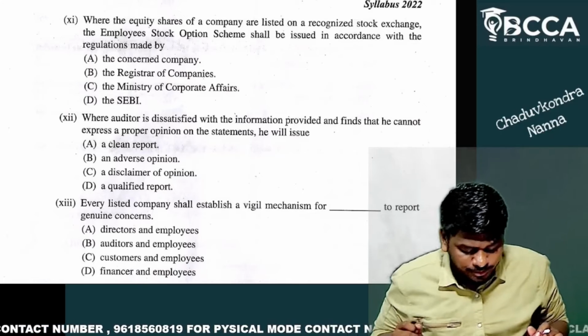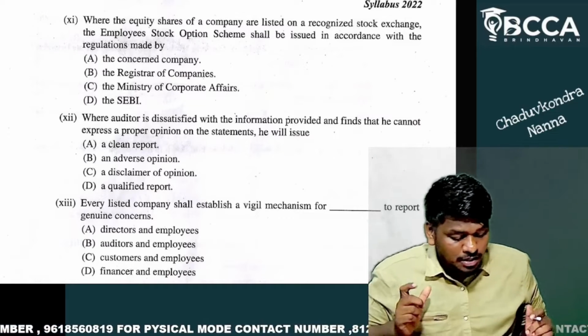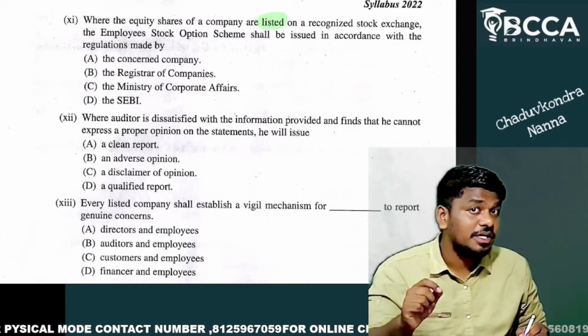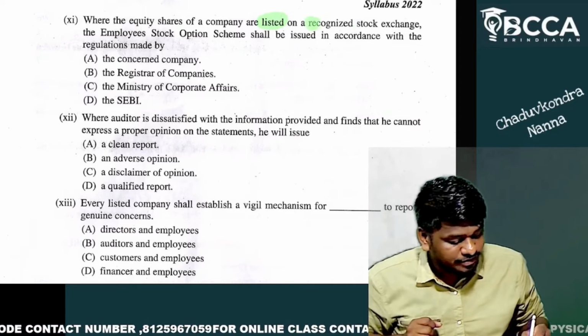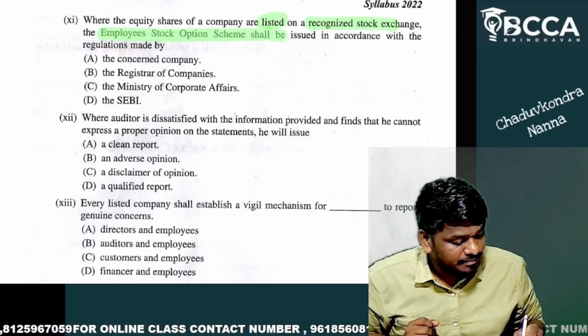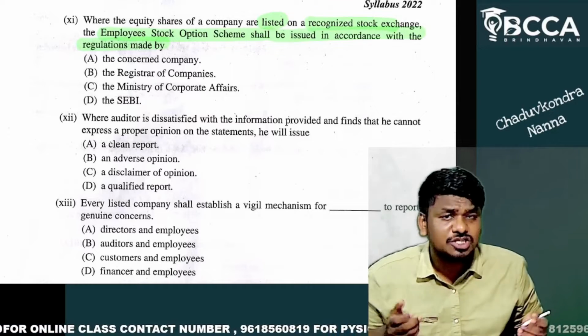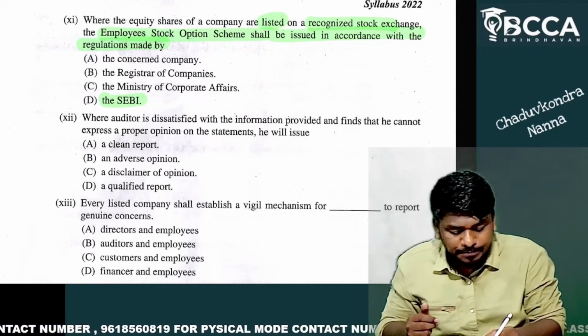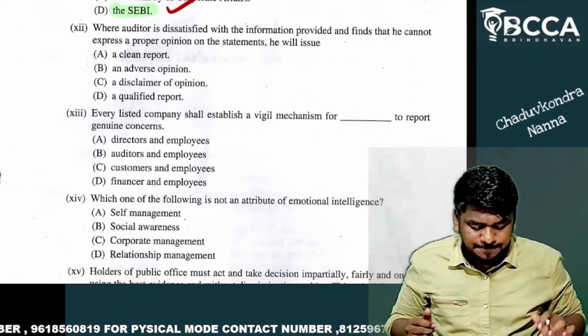Question number 11. What is question number 11 discussing about? Where the equity shares of a company are listed on the recognized stock exchange, the employee stock option scheme shall be issued in accordance with the regulations of what? It is none other than SEBI, right? Yes, it's SEBI. Next one.